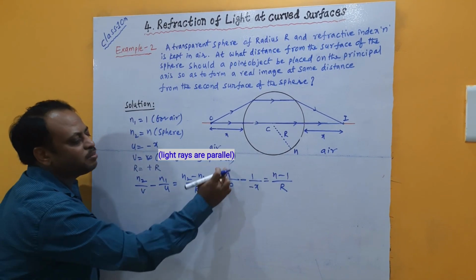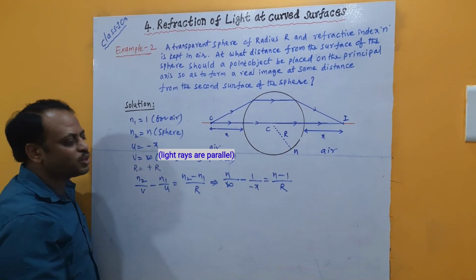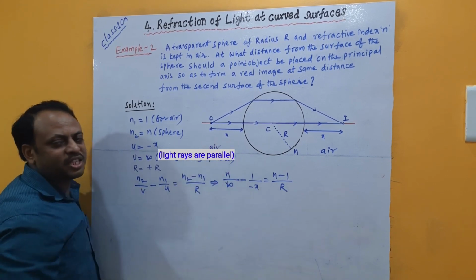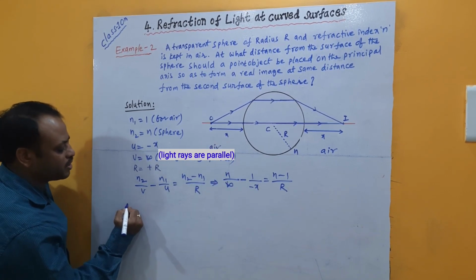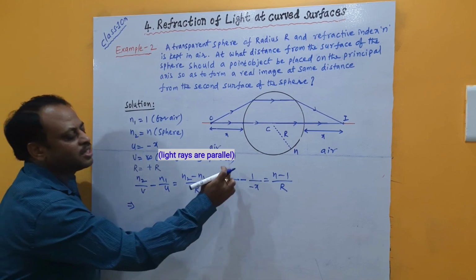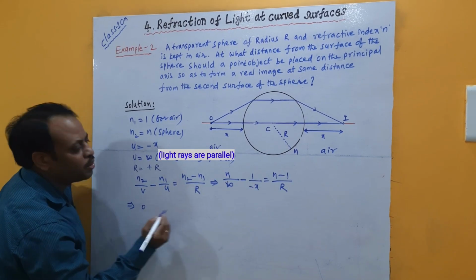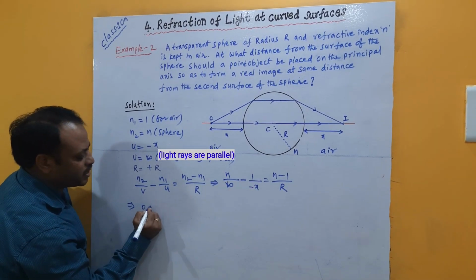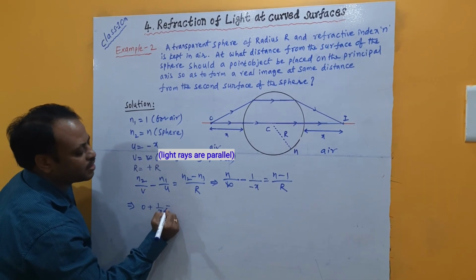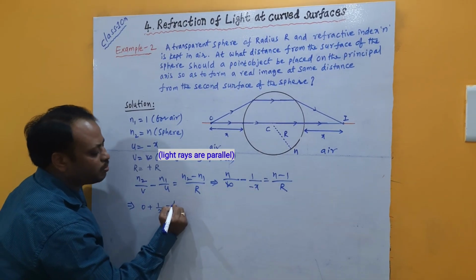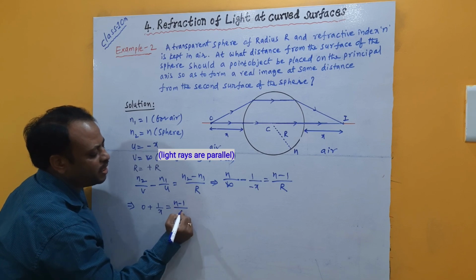Now we know that something by infinity becomes 0, because 1 is divided into infinite parts and each part is 0. So minus into minus becomes plus: 1 by x is equal to n minus 1 by r.